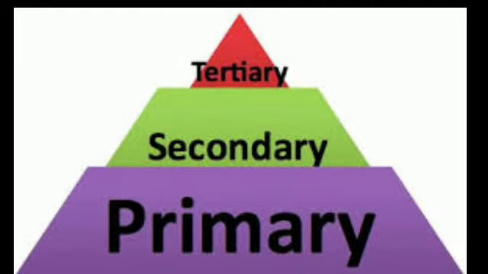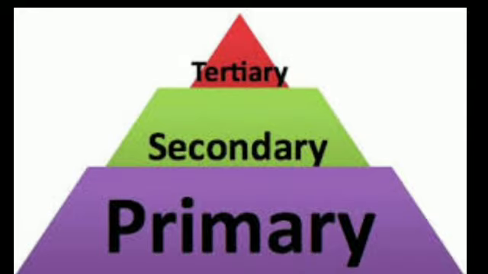In towns, children, it is secondary occupation. People are working in factories. And in cities, children, it is tertiary occupation, right? All service sectors are included, right? Administration and all. So these are the three types of occupation.